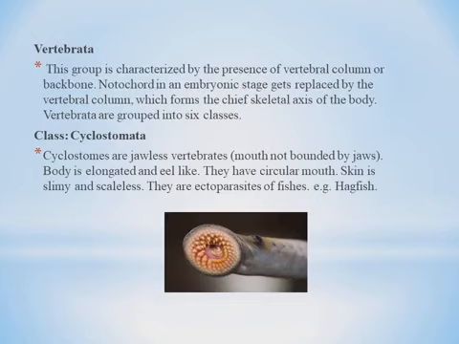They are ectoparasites. Ectoparasites means, ecto means out, parasites means the organisms which live on other organisms or which depend upon the other organism for their living. So these are called as ectoparasites. Example, hagfish.